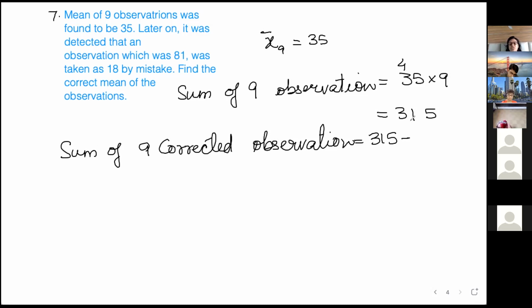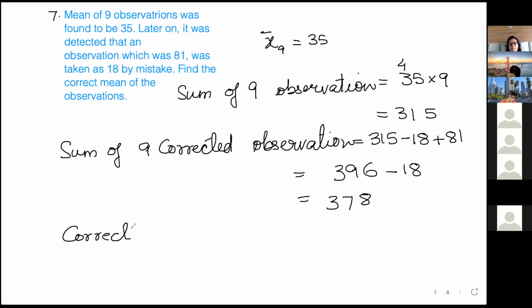Yes. The observation which was 81 was taken as 18, so you will subtract the wrong one and add the correct one. 396 minus 18 is 378. So the corrected mean is 378 divided by how many? 9 readings are there.